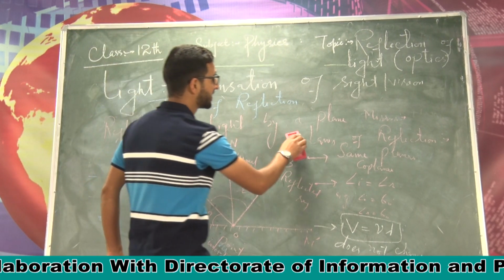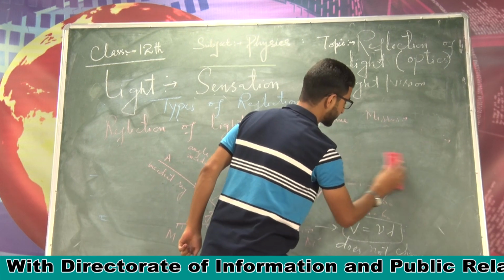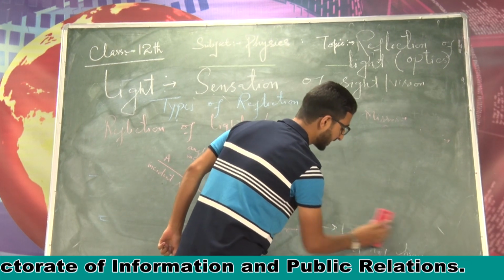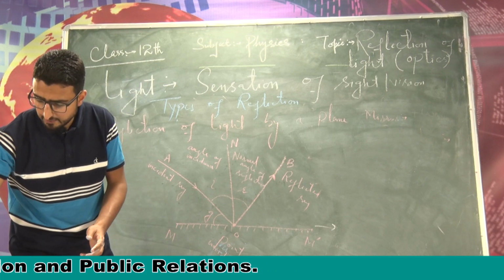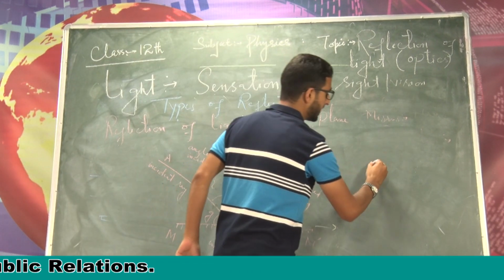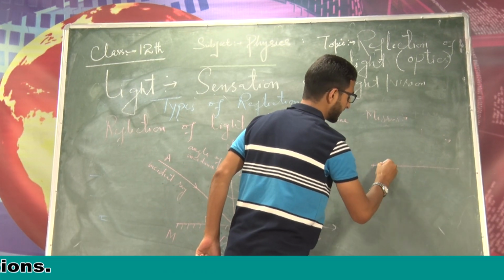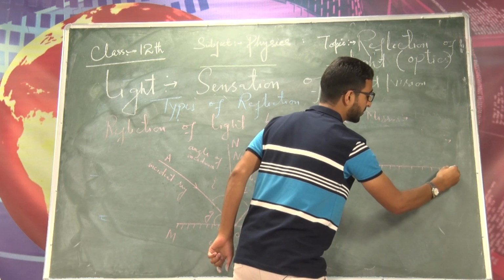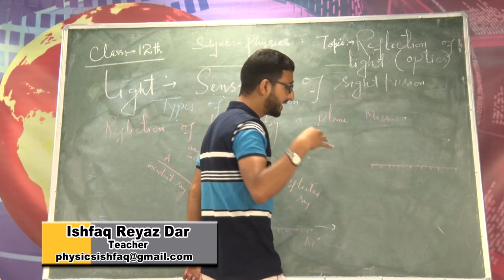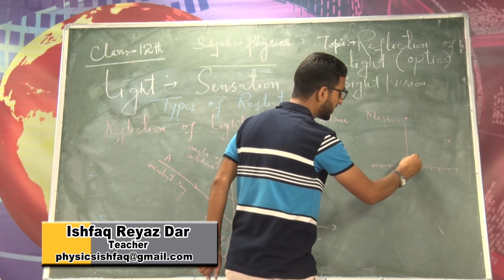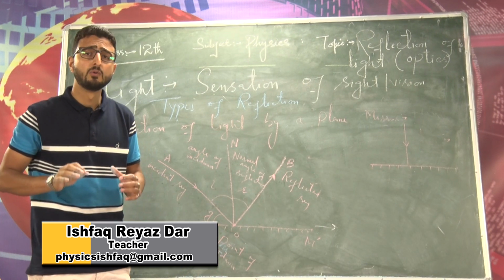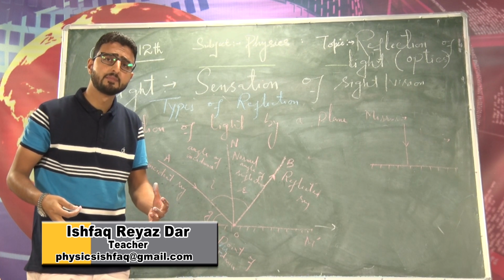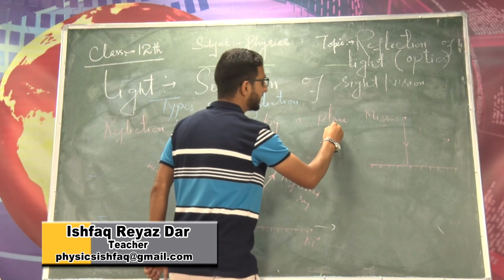Now let us discuss one more special case related to reflection. Now the question is, if a ray of light, for example, this is a plane mirror, right? You know the terminology. Now, if a ray of light falls on the plane mirror normally, can you tell me what is the angle of incidence here? Yes, it is 0 degrees.